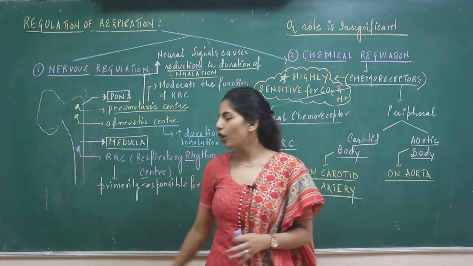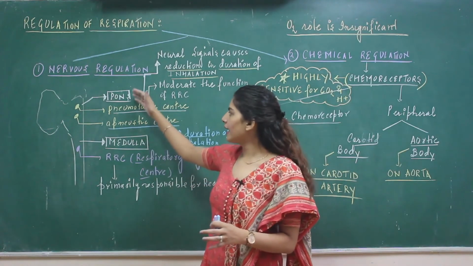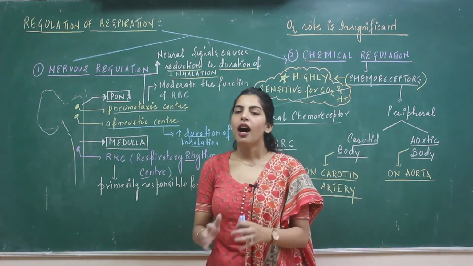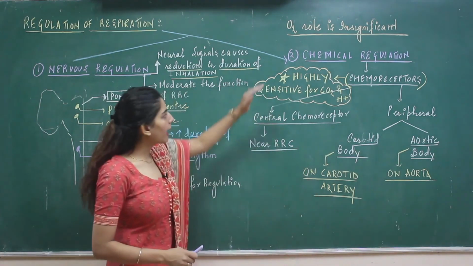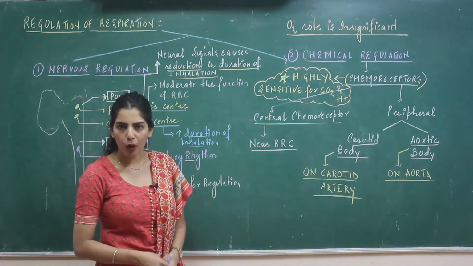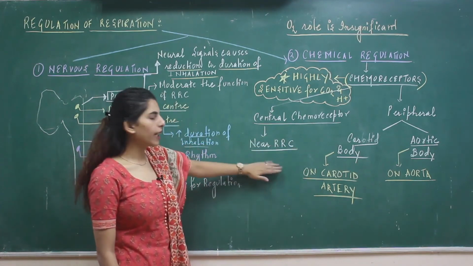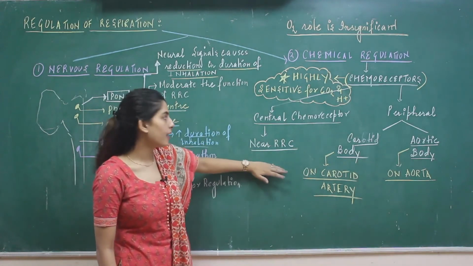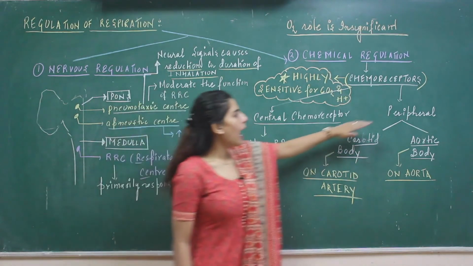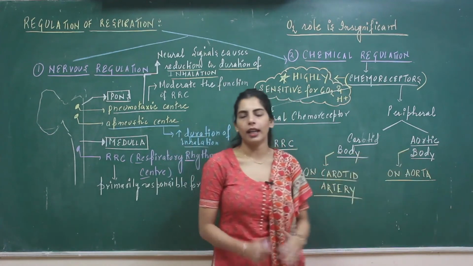So direct control by the RRC of medulla, and this can moderate the signals, pneumotaxic and apneustic, by giving signal to the RRC. Now looking at the chemical regulation, there are certain chemoreceptors in your body. I have discussed central chemoreceptors, located near the respiratory rhythm center, and peripheral chemoreceptors divided into carotid body and aortic bodies.